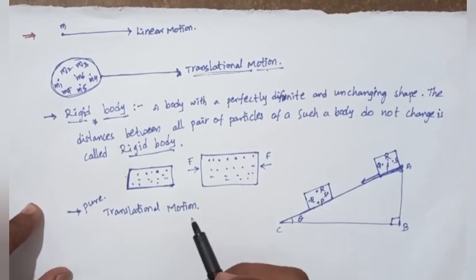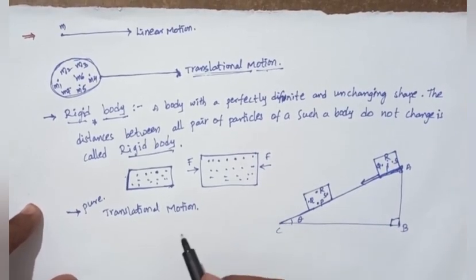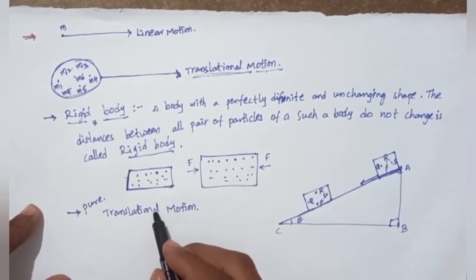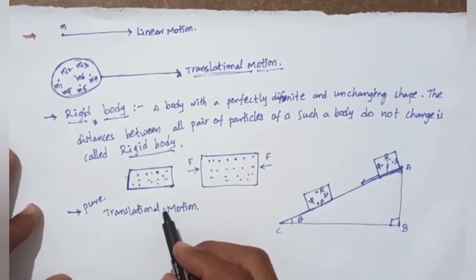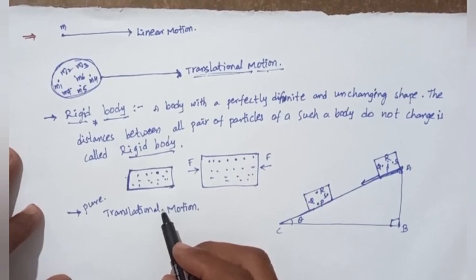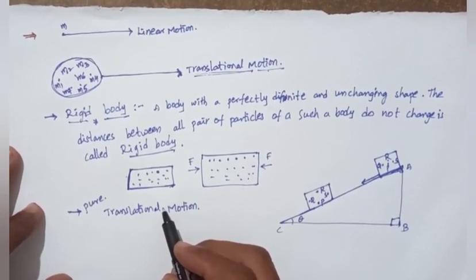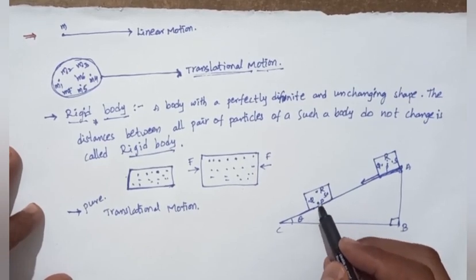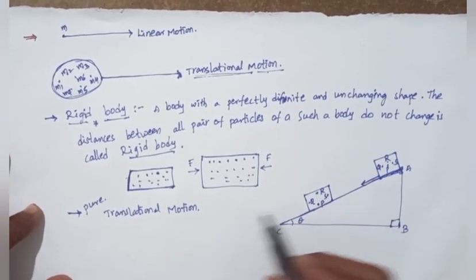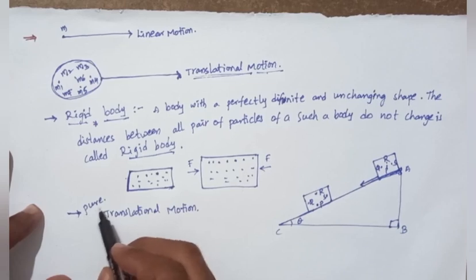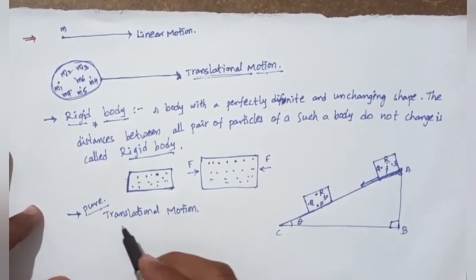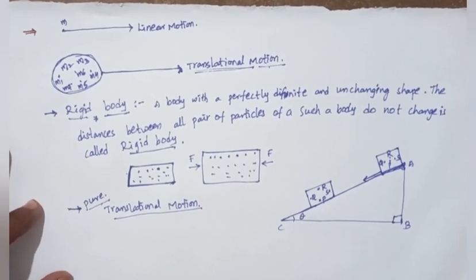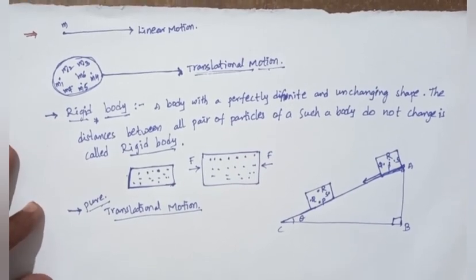Next, what about pure translational motion? In pure translational motion, at an instant of time, all particles of the body have the same velocity. All particles have the same velocity. Sorry, this is called pure translational motion.